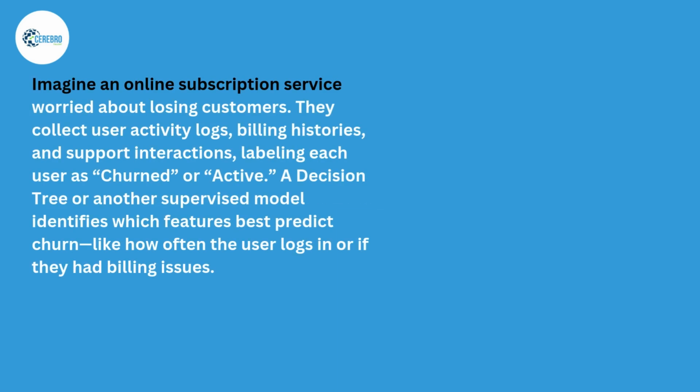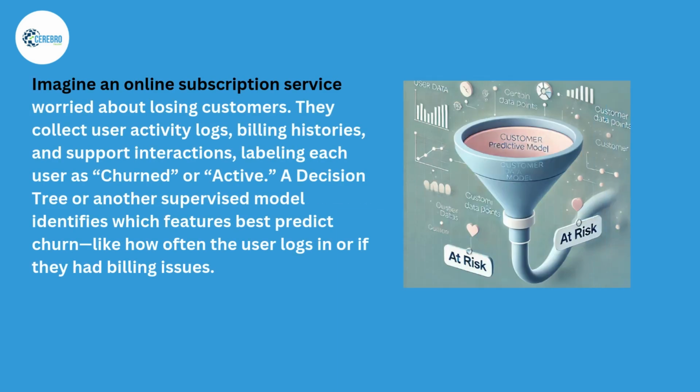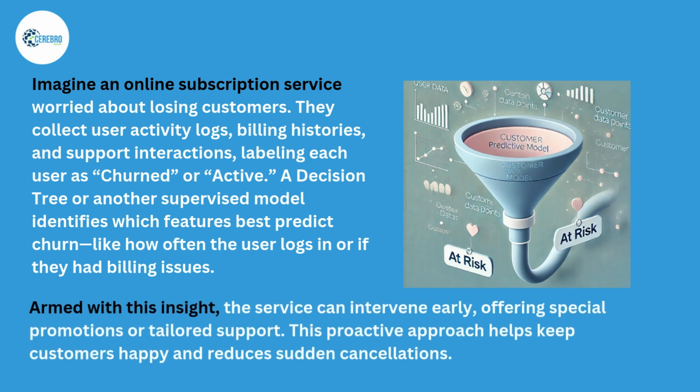Imagine an online subscription service worried about losing customers. They collect user activity logs, billing histories, and support interactions, labeling each user as churned or active. A decision tree or another supervised model identifies which features best predict churn, like how often the user logs in or if they had billing issues. Armed with this insight, the service can intervene early, offering special promotions or tailored support. This proactive approach helps keep customers happy and reduces sudden cancellations.